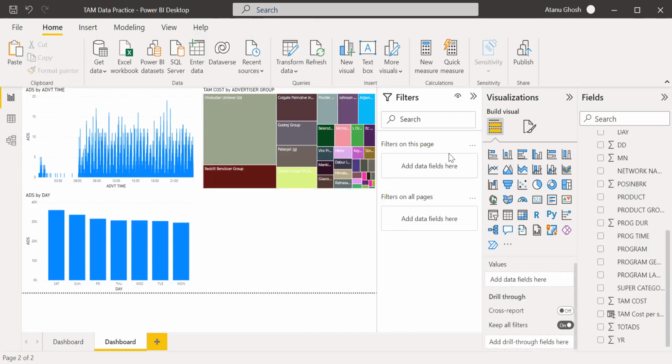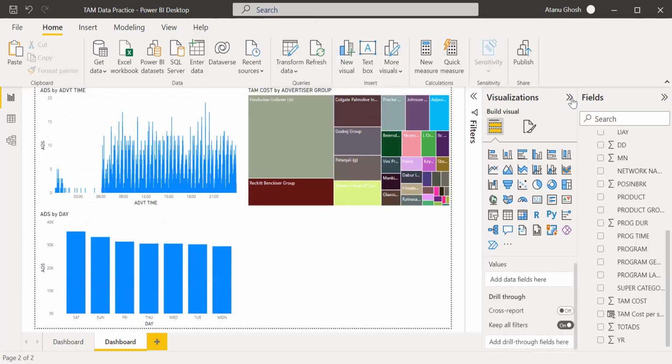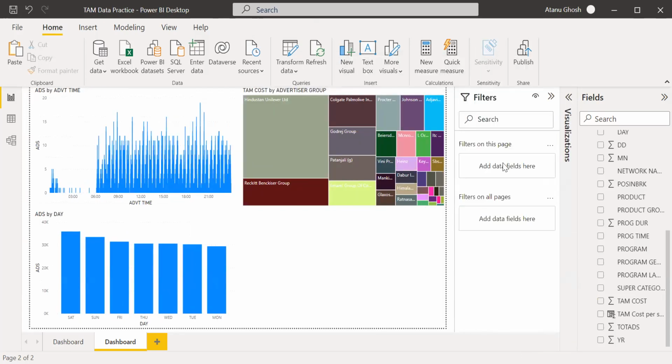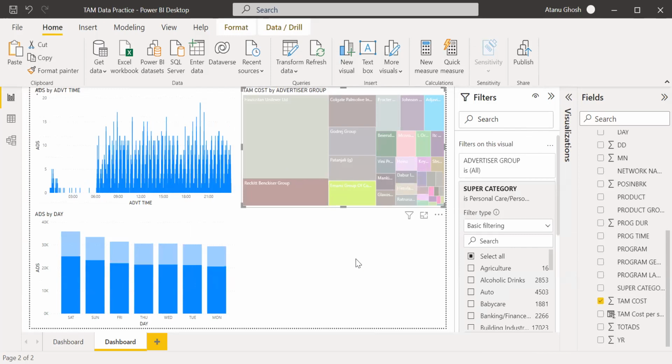So now we have the ad spend for all the advertiser groups filtered on personal care.